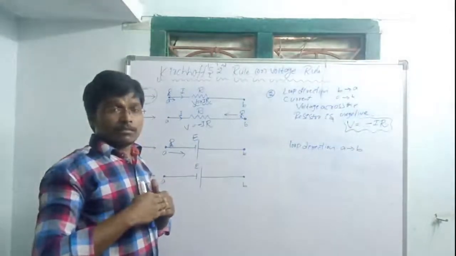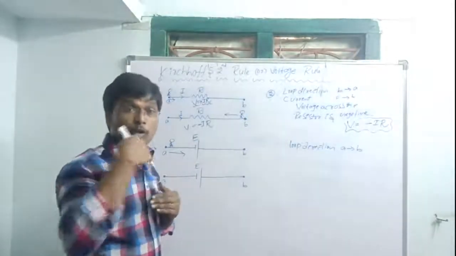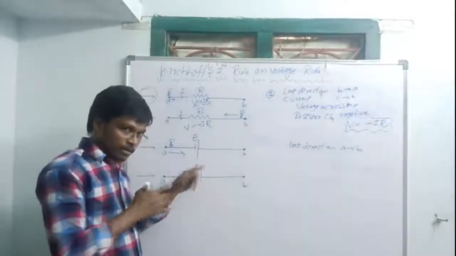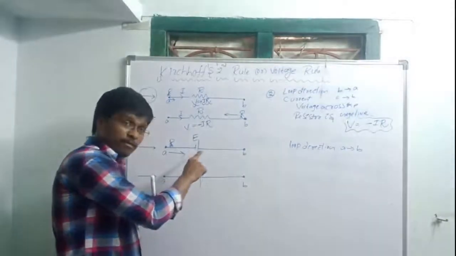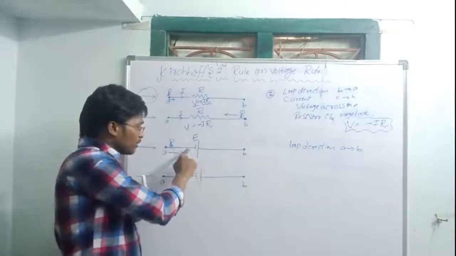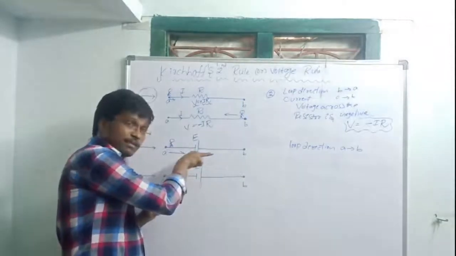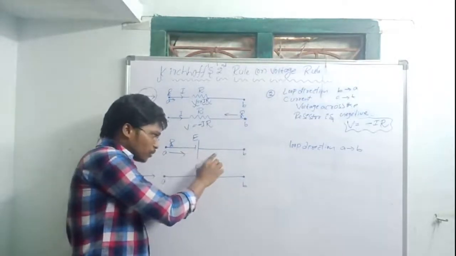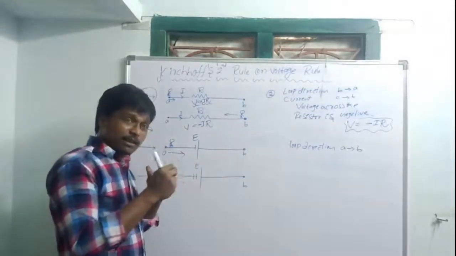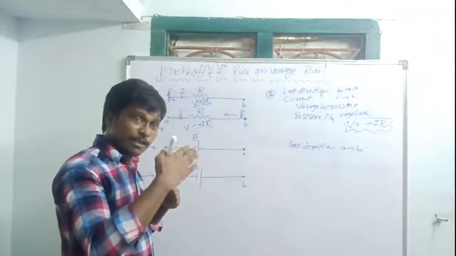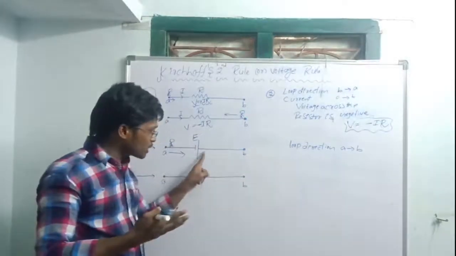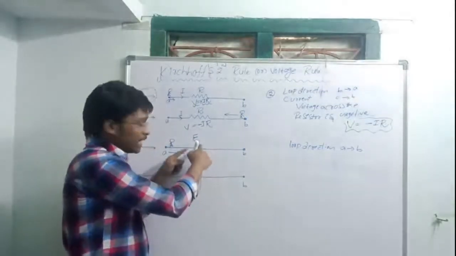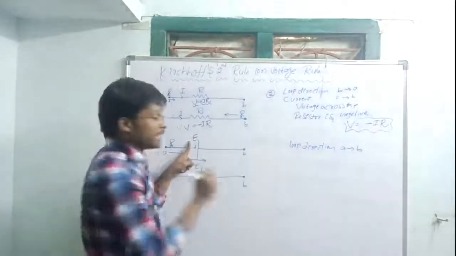when the direction of the loop is moving from negative terminal to positive terminal of the cell, that time EMF is positive.